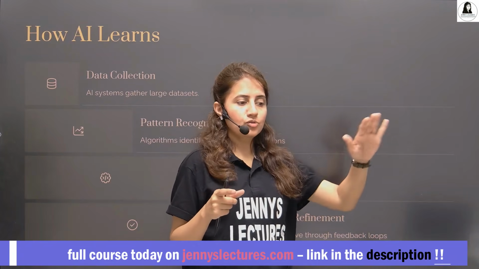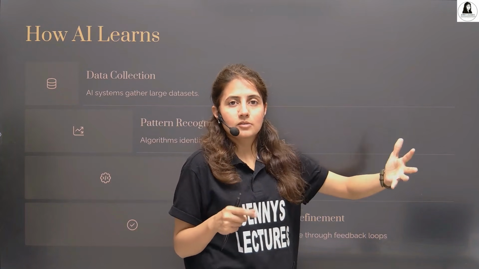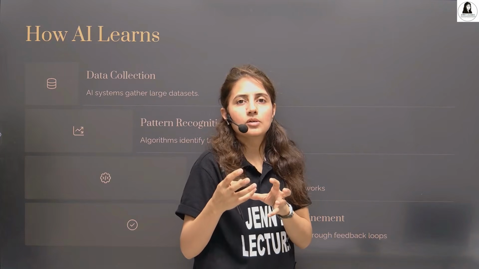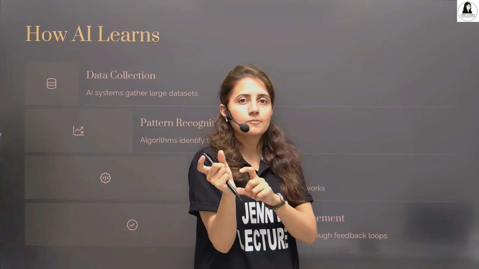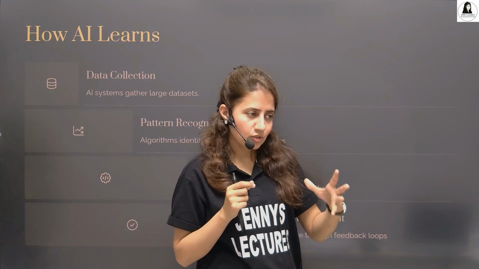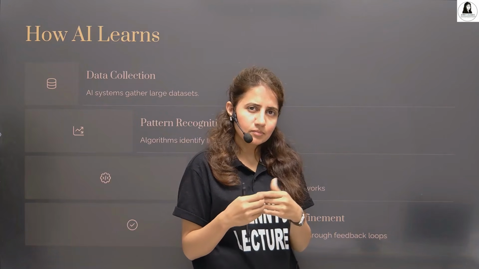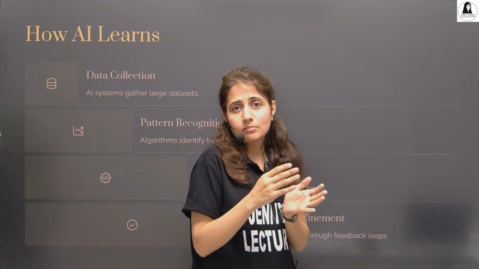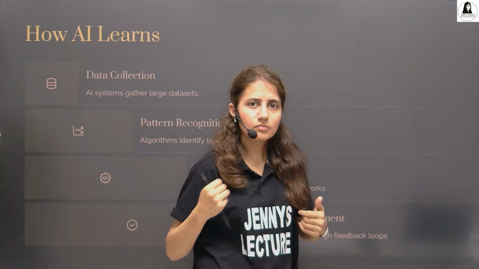Once you feed new pictures of a cat, over a period of time, it learns from the patterns, and it builds its own logic. Okay, if an image has these features, this kind of property, it's probably a cat. So once you show a cat picture to AI, it can tell, okay, not maybe 100% sure, but I'm 95% sure that it is a cat. Something like this, AI can tell.